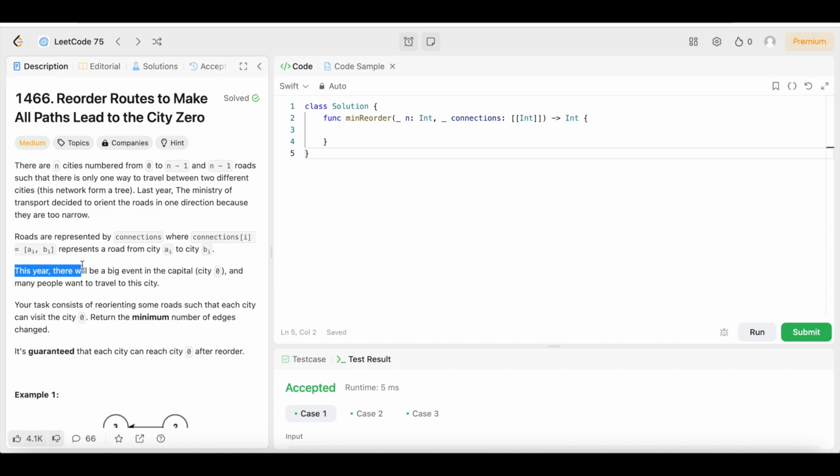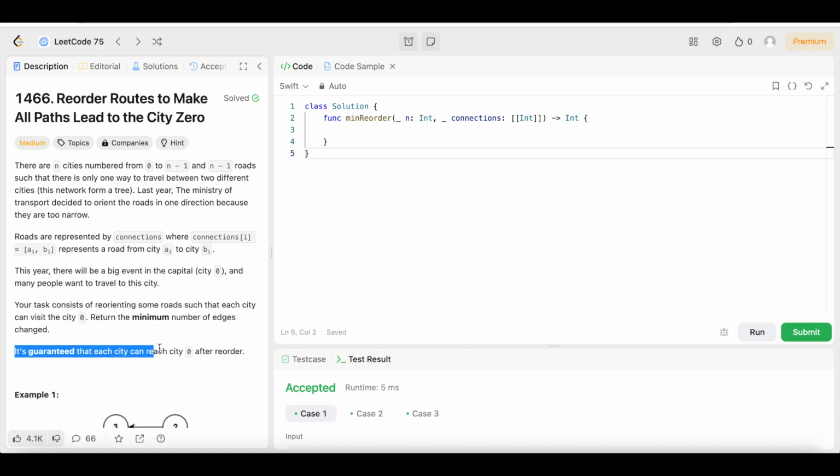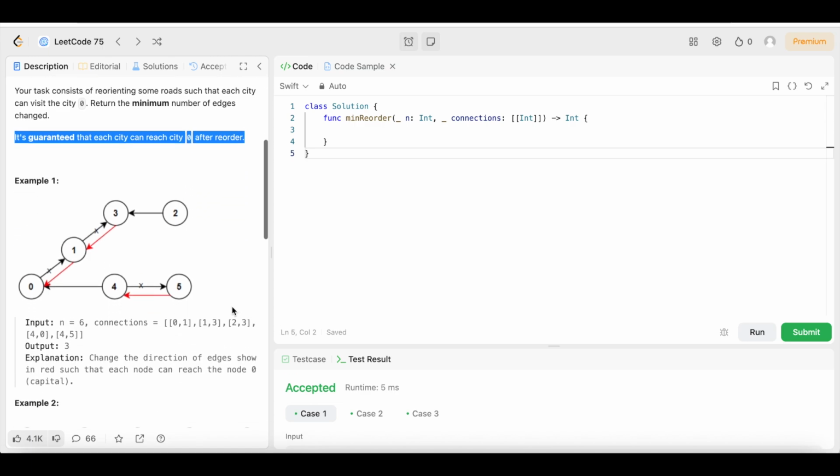This year, there will be a big event in the capital city 0, and many people want to travel to the city. Your task consists of reorienting some roads such that each city can visit city 0. Return the minimum number of edges changed. It's guaranteed that each city can reach 0 after reorder. So, let's break that down and see what they're talking about.